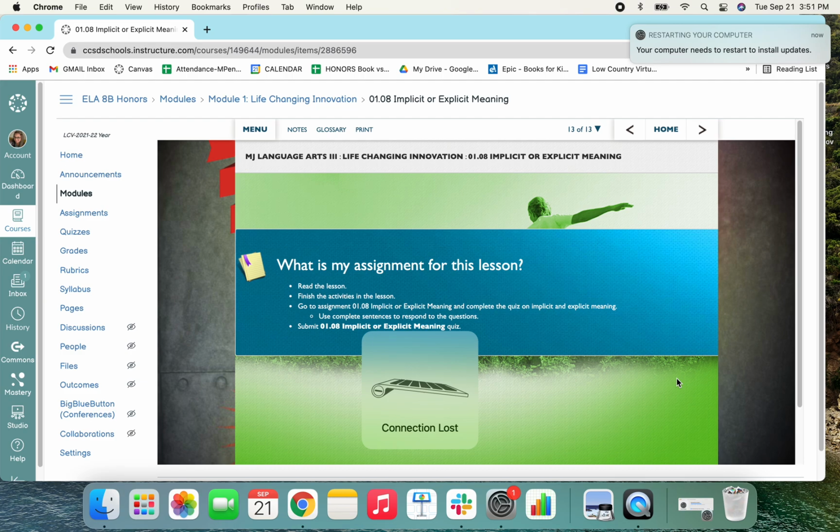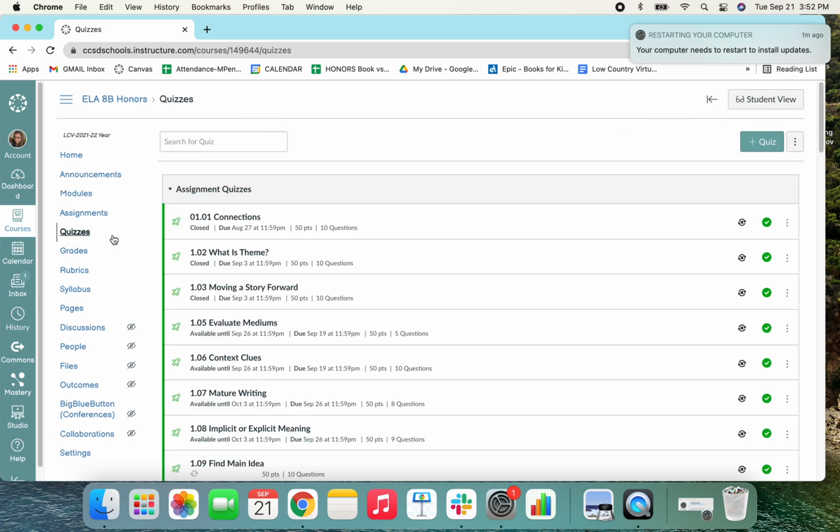What is my assignment for this lesson? Read the lesson. Finish the activities in the lesson. Go to assignment 1.08, implicit and explicit meaning, and complete the quiz on implicit and explicit meaning. Use complete sentences to respond to the questions. I can go over to quizzes now that I've done the lesson.